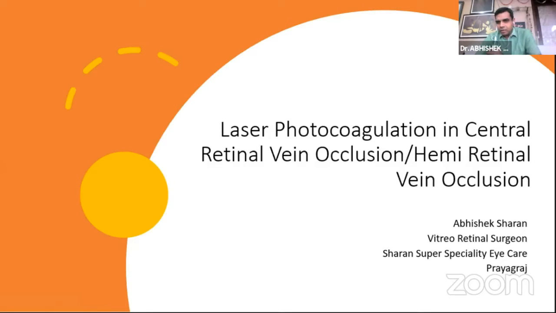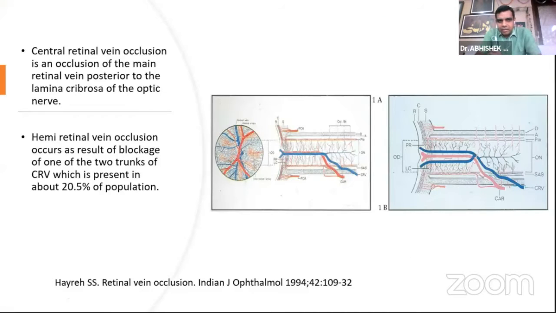CRVO and HRVO, central retinal vein occlusion and hemiretinal vein occlusion, and the role of laser in these patients. Starting with central retinal vein occlusion, we know that it is an occlusion of the main retinal vein posterior to the lamina cribrosa of the optic nerve, and a hemiretinal vein occlusion occurs in patients who have two trunks of the central retinal vein, which has bifurcated much before the lamina cribrosa.